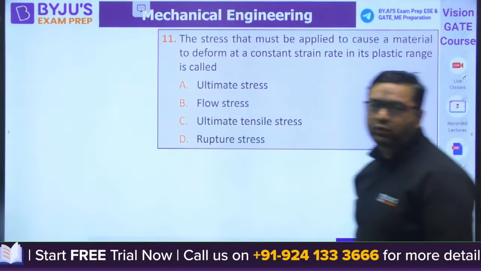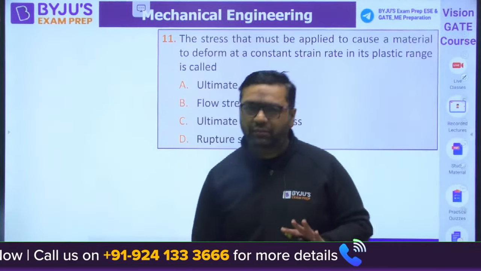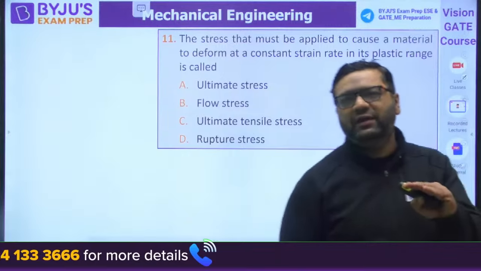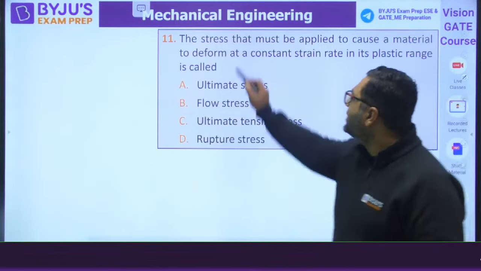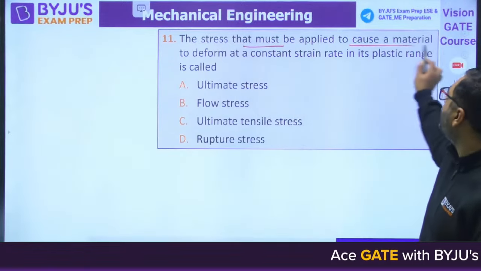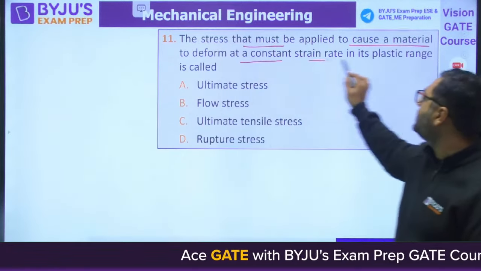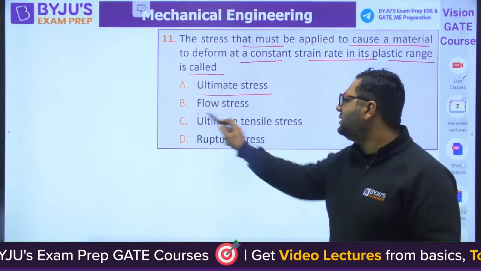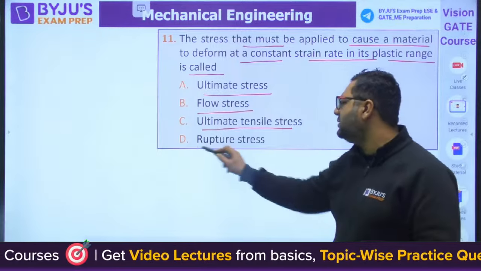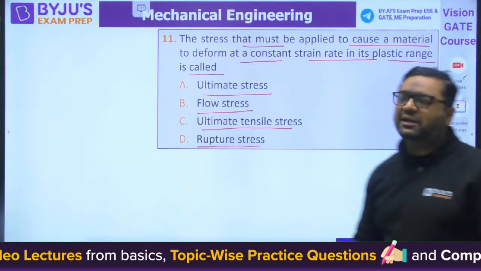I already told you some questions you may not be knowing, because here you need not to score 100 out of 100. Some questions would be database, you may not be knowing also. So the stress that must be applied to cause a material to deform at a constant strain rate, its plastic range is called ultimate stress, flow stress, ultimate tensile stress, or rupture stress. This is metal forming.